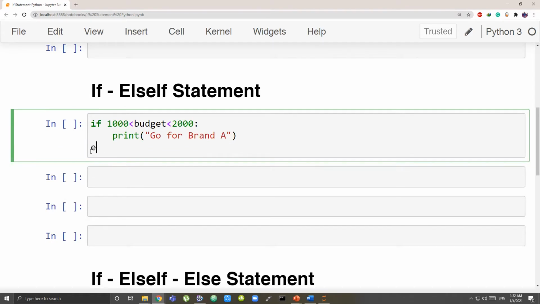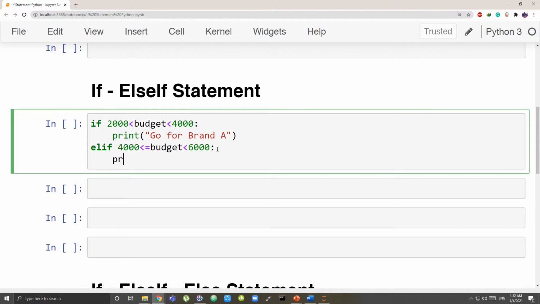Then next, let's look at the keyword. I have to write the keyword elif. Now again the condition: greater than or equal to 2000, or it is less than 3000. Wait, I'll just make some changes. Let's have over here 1000 to 2000 to 4000. Let's make big gaps. 4000 to 6000. Okay, then compulsory colon after the condition.